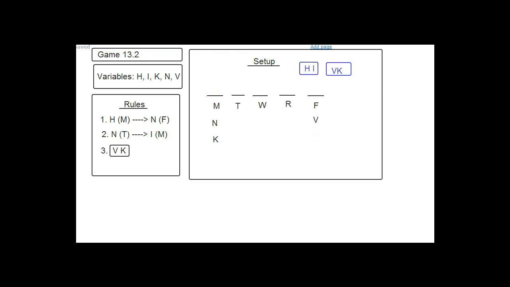And try to think, could Harry go on Tuesday? Because we do want to be careful here because we could try to do this question too quickly and get it wrong. If Harry went on Tuesday, then I would go on Wednesday, in which case V would go on Thursday and K would go on Friday, and then N would have to go on Monday. But N can't go on Monday, right? So we see now that Harry actually cannot go on Tuesday. And again, I'm not going to draw it in.